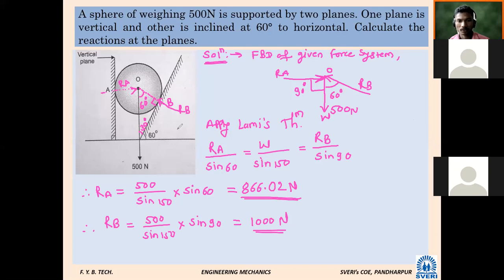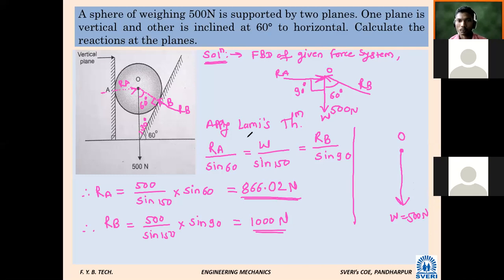I will repeat this for you. Point O, from this diagram, point O is here. Whatever weight there is, always remember, the weight of a body is vertically downward. Vertically downward means exactly vertical, exactly like this. W is equal to how much? 500 Newton, it is given.